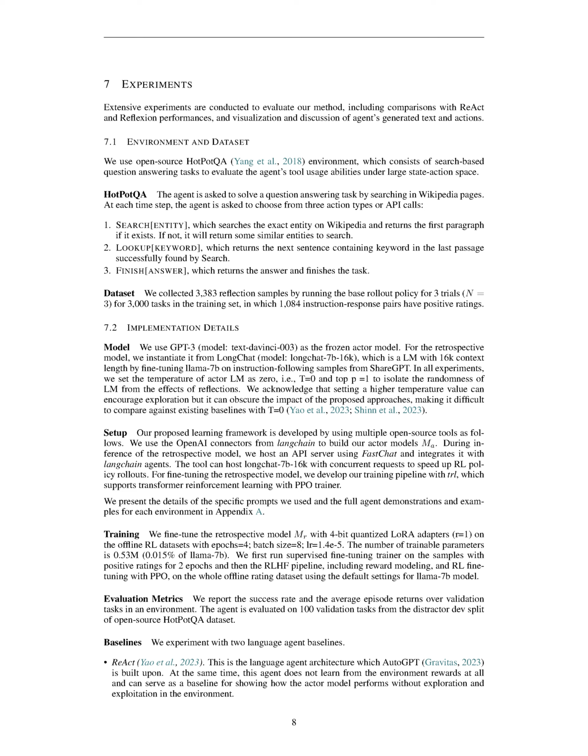Section: Training. We've refined our retrospective model, which we'll call M_R, using a method known as 4-bit quantized LoRA adapters, where r equals 1. This was done on offline reinforcement learning datasets, with 4 epochs, a batch size of 8, and a learning rate of 1.4 times 10 to the power of -5. The model has about 530,000 trainable parameters, which is only 0.015% of the total parameters in the Llama 7B model.